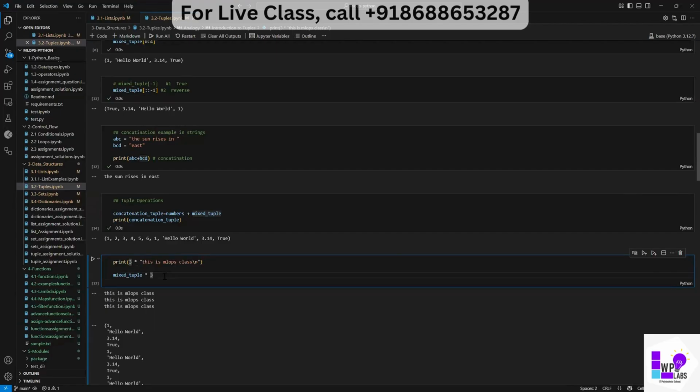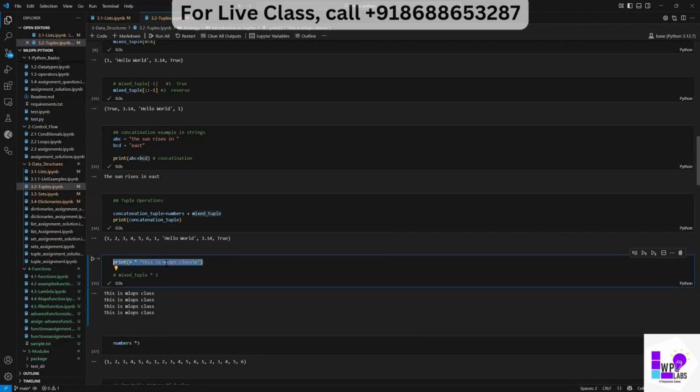So it's very easy. I do not have to write the same line thrice. I just need to add 3 here. If I want to print it 4 times, I just have to add 4 and hit this. See, this is MLOps, this is MLOps. It's very easy to print repetitive stuff for a particular string as a line or particular paragraph or a sentence.